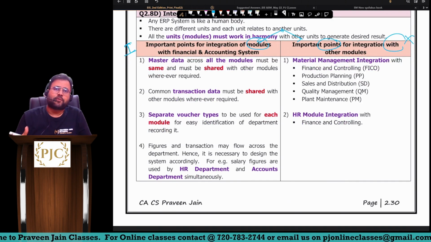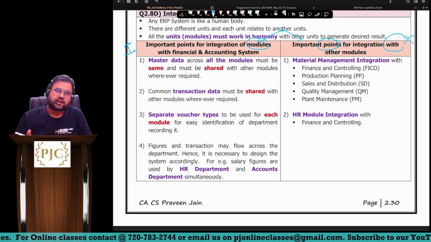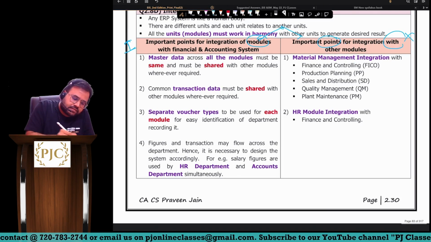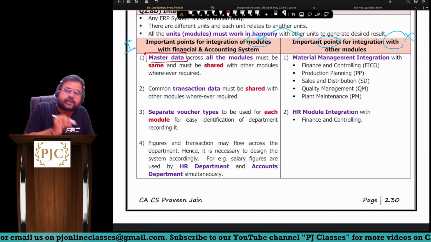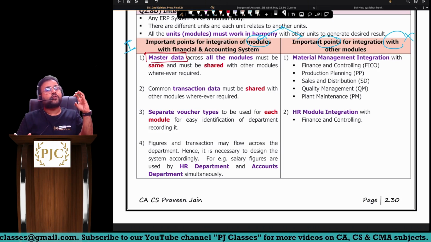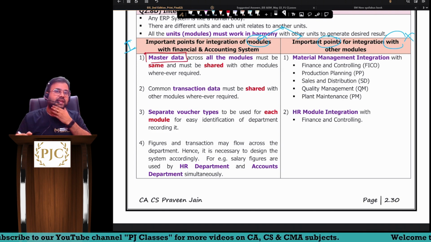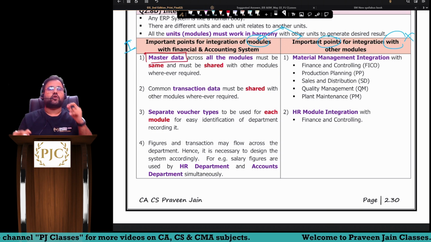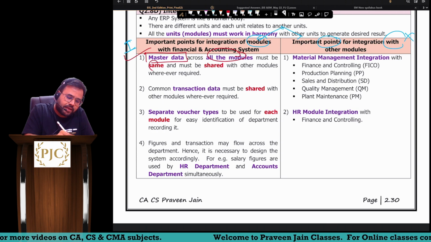So what are the important points one has to take care of when we integrate other modules with the finance and accounting module? First point, sir: master data. Whatever master data you create in one module, say for example the HR module, where you are creating an employee master, the same type of master data should also be there in your finance and accounting module. So in other words, master data across all the modules should be the same. This is rule number one. It should be the same across all modules and shared.